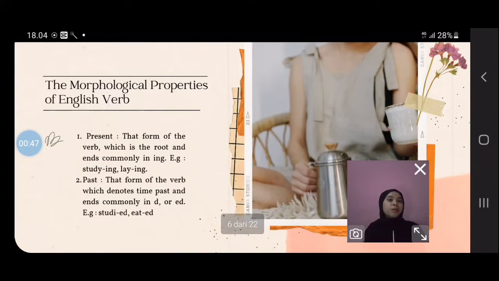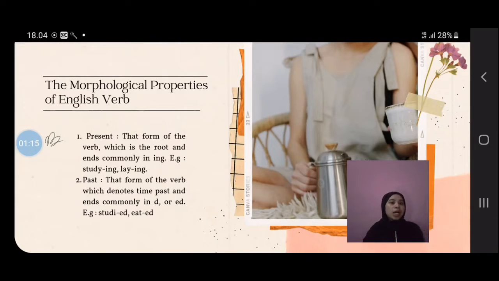Next, the morphological properties of English verbs. Present is that form of the verb which is the root and commonly ends in ing in English. For example, study plus ing, to be studying. Lie plus ing, to be lying.